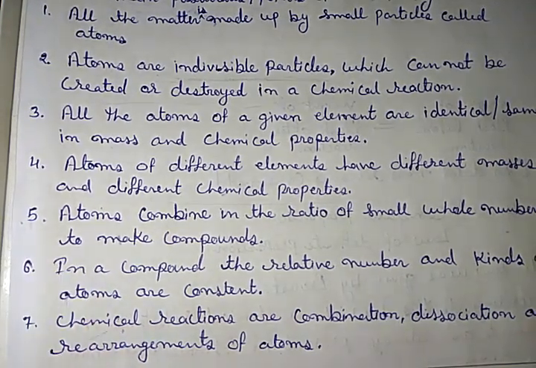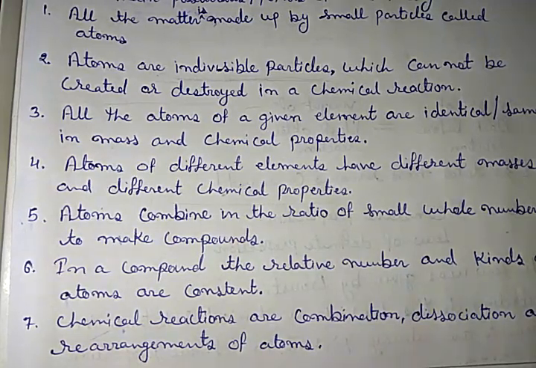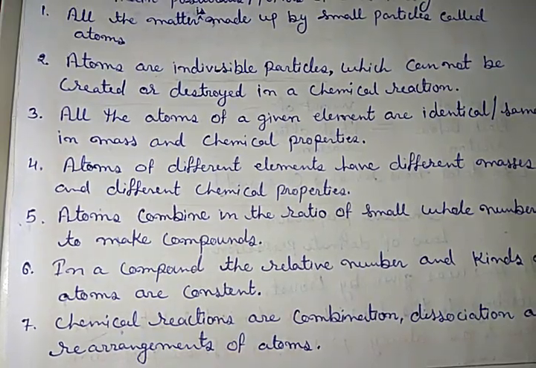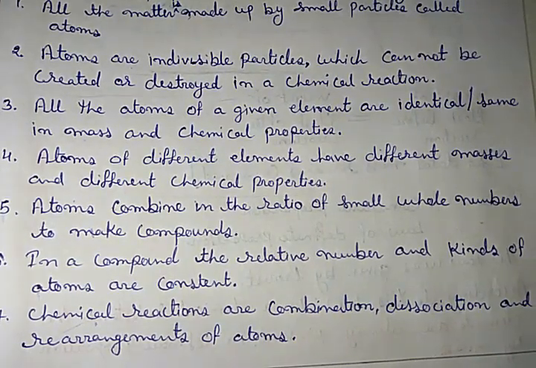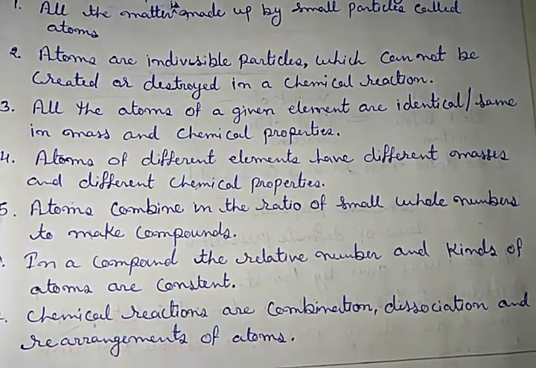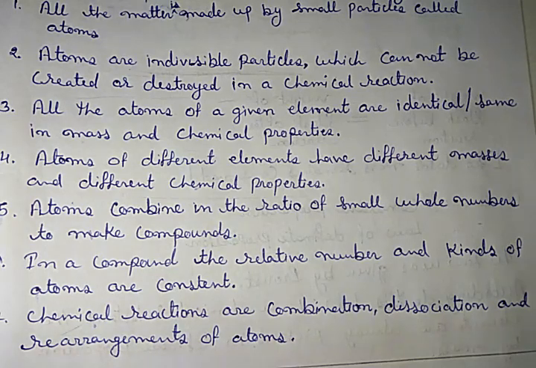Fifth, the atoms combine in the ratio of small whole numbers to make a compound. In a compound, atoms are always in whole numbers. That means 1, 2, 3, 4, 5, 6, 7, 8, 9, 10, etc. It is not that half an atom or 3/4 of an atom. Clear? So atoms always combine in whole numbers.